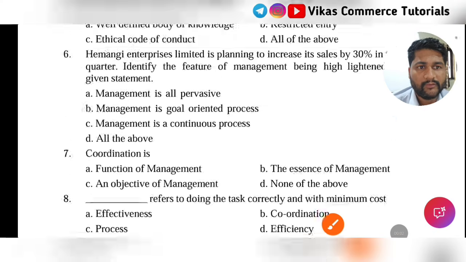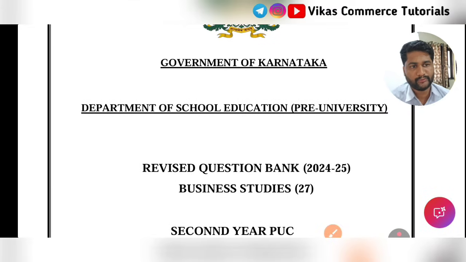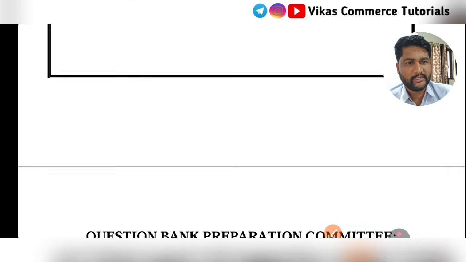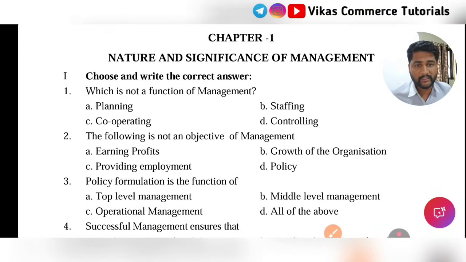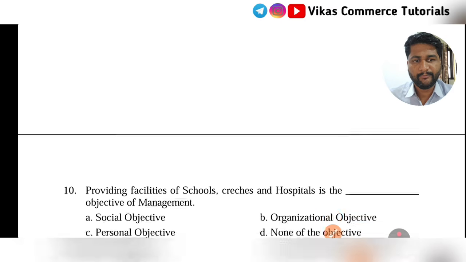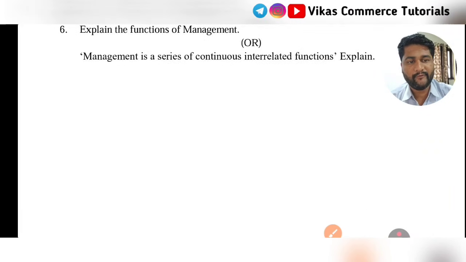Okay, everybody. What you are seeing on your screen is a question bank issued by the Department of School Education Pre-University, the revised question bank for second year PUC. Coming to chapter number 1, we don't have any 4 marks question. Here there is only an 8 marks question, and I have already given the 8 marks important question. If you have not yet seen it, under the description box you will get the link for 2025-26 business studies. Go to that link and there you will get the 8 marks important questions. So in chapter number 1 we don't have any 4 marks.